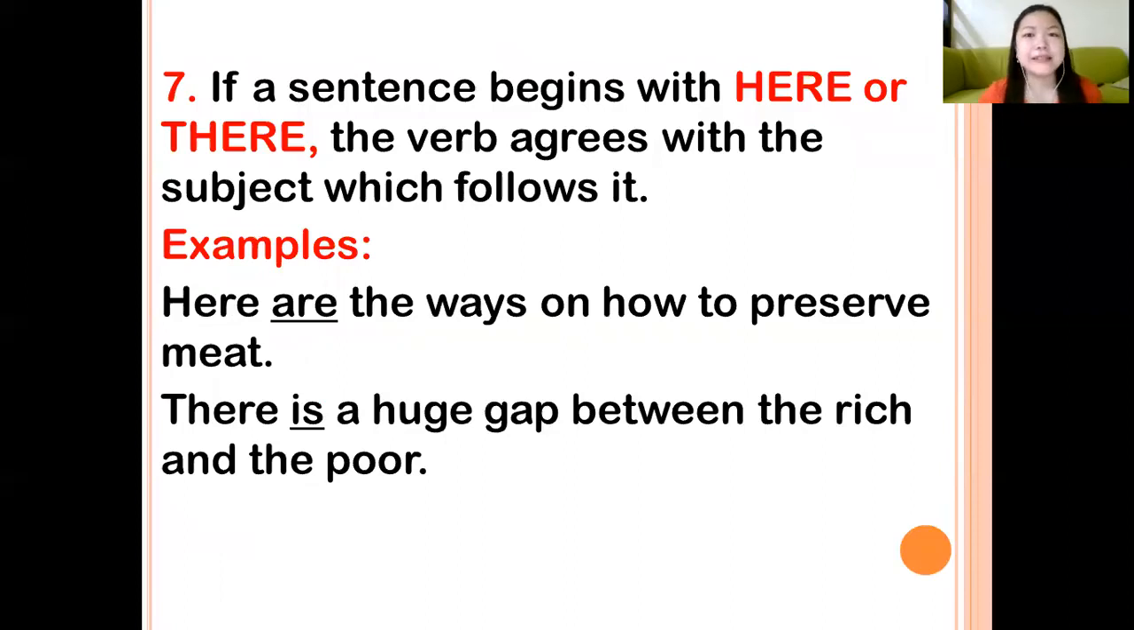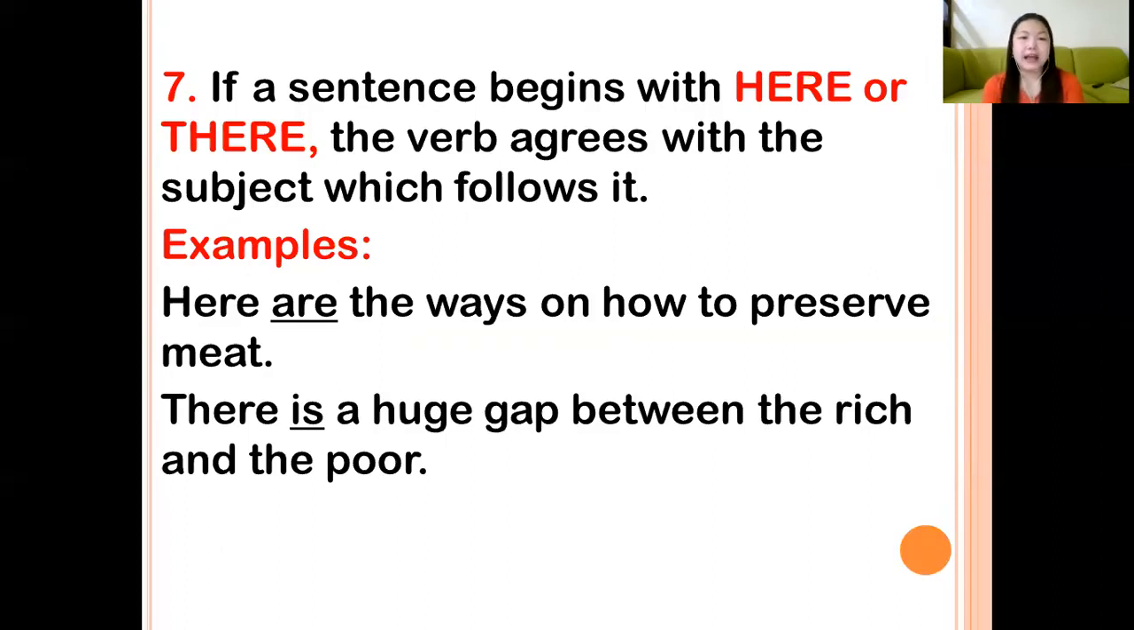7. If a sentence begins with here or there, the verb agrees with the subject which follows it. So for example, here are the ways on how to preserve meat. So we take the plural form of the verb here because the subject which follows it is ways. So that is plural, right?